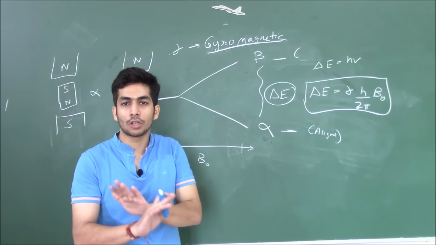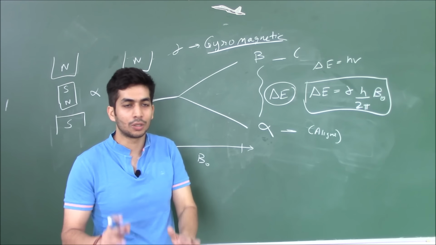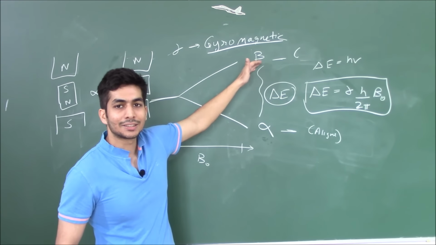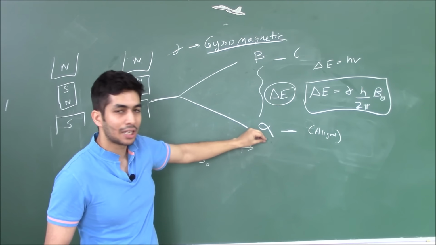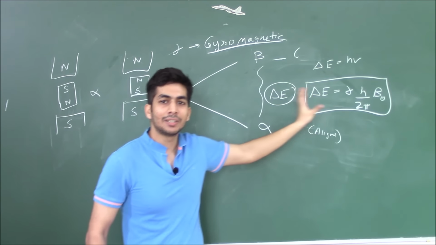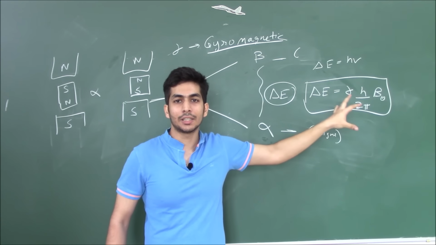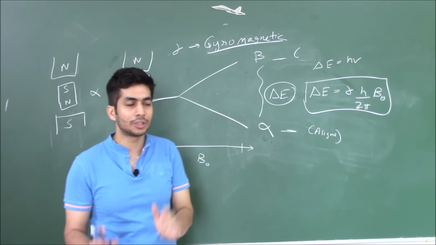In this video I'm just talking about the basic how NMR spectroscopy works. So it goes and gets excited to the beta state, and once from the beta state it comes back to the alpha state via relaxation. It emits some radiation which the detector detects. Okay, so this is the whole principle.